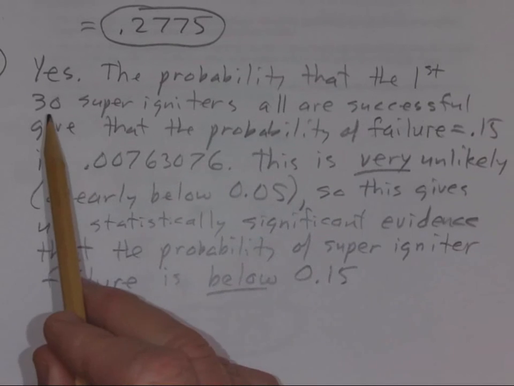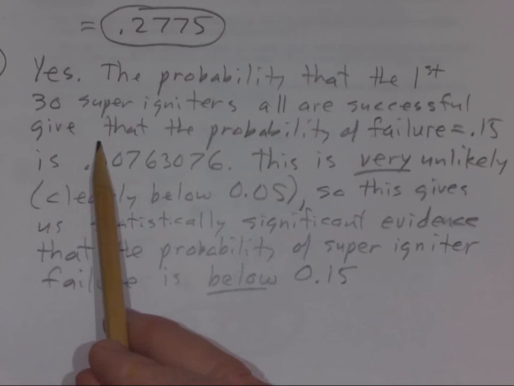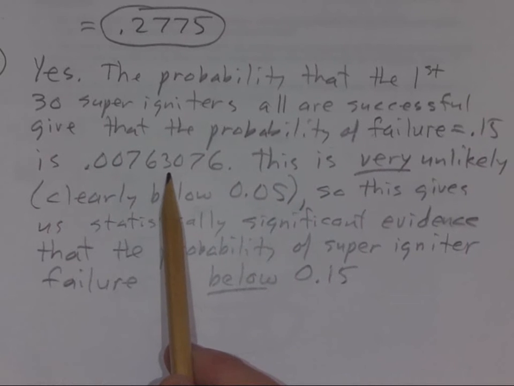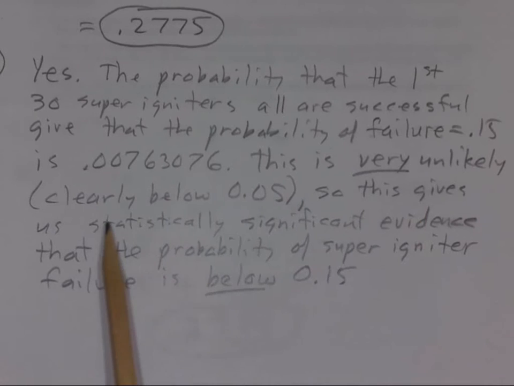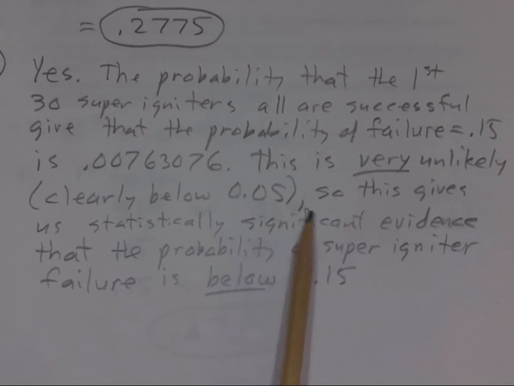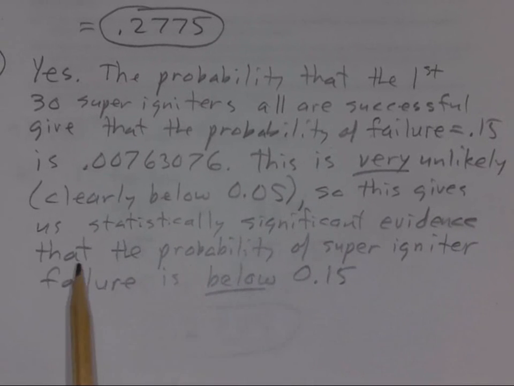The probability that the first 30 superigniters are all successful, given that the probability of failure is 0.15, is that. That was in essence what we answered in Part A. This is very unlikely, clearly below 0.05, which is sort of our magic alpha number if we're not given one. It's really below any sort of reasonable value for alpha. All right, so this gives us statistically significant evidence that the probability of superigniter failure is below 0.15.